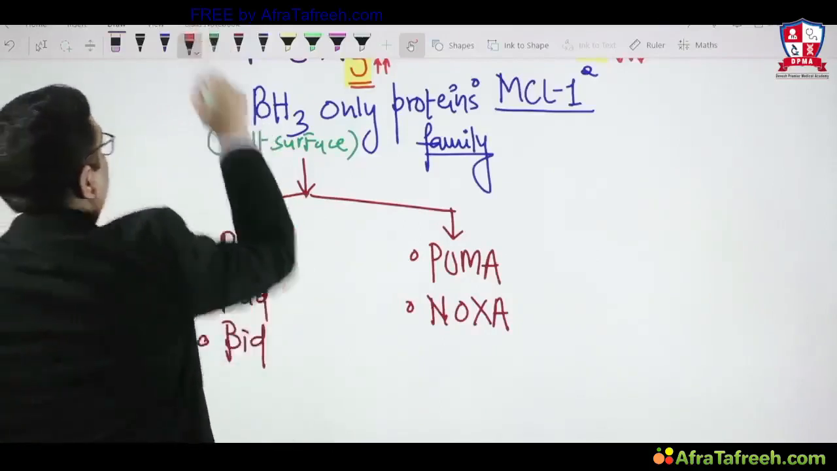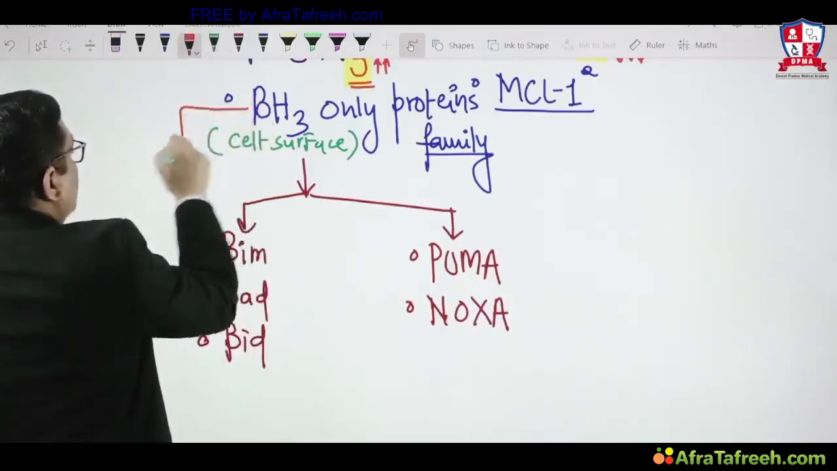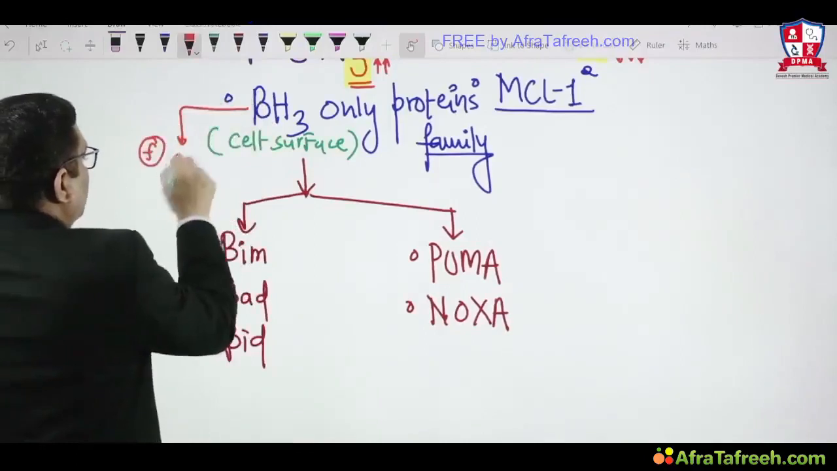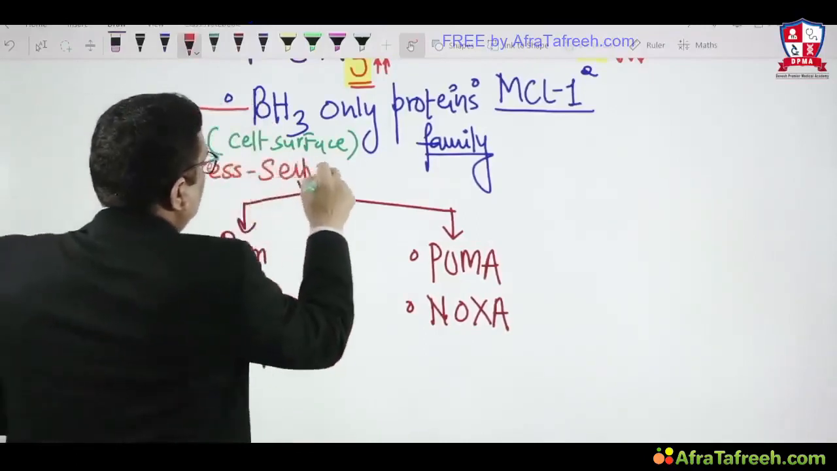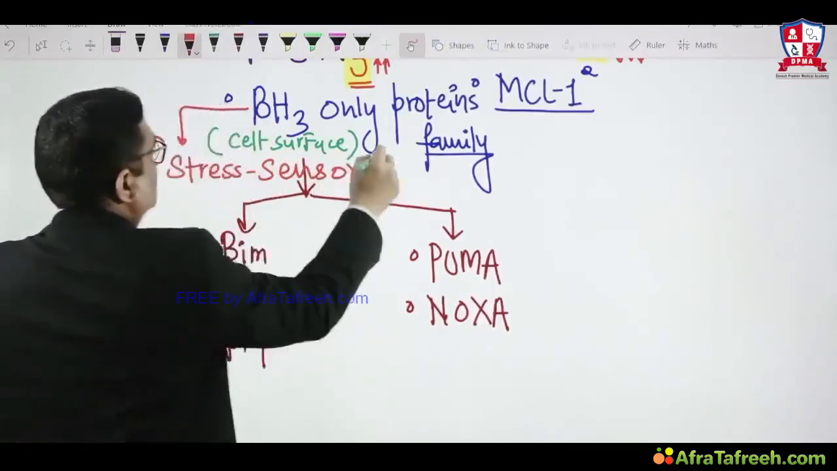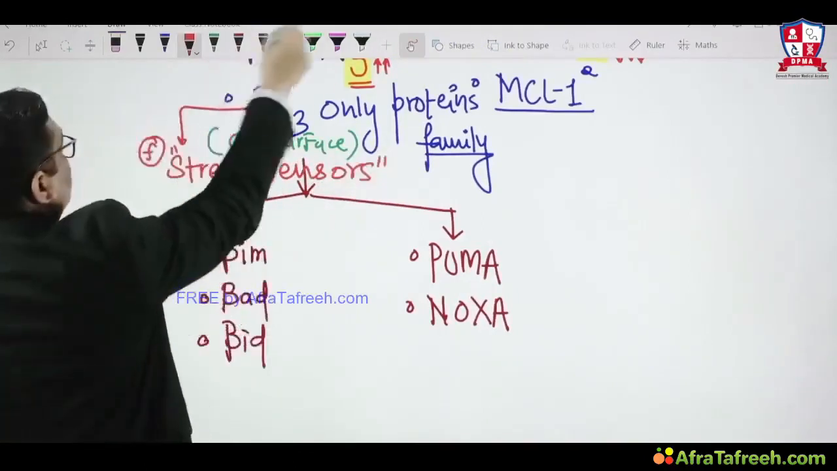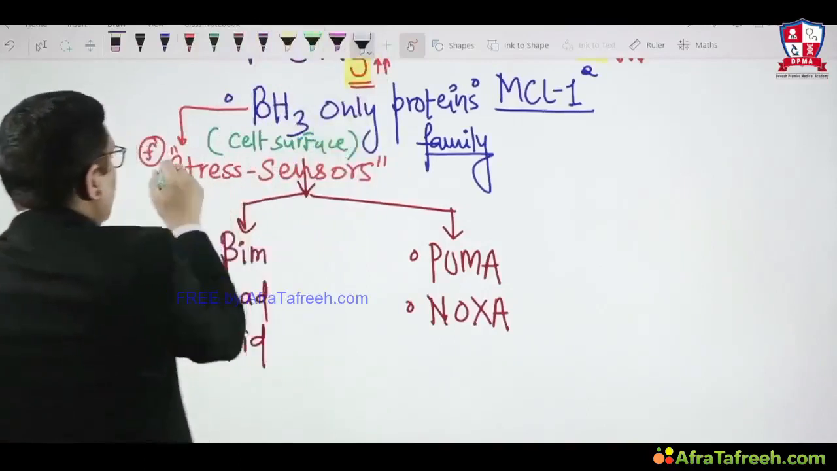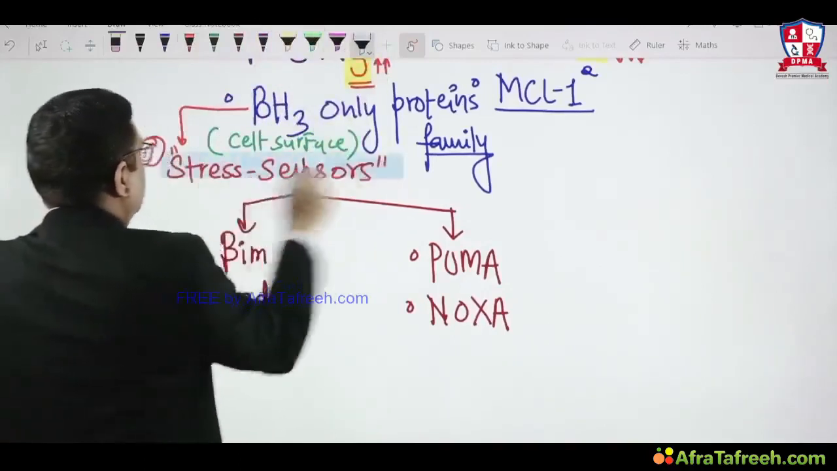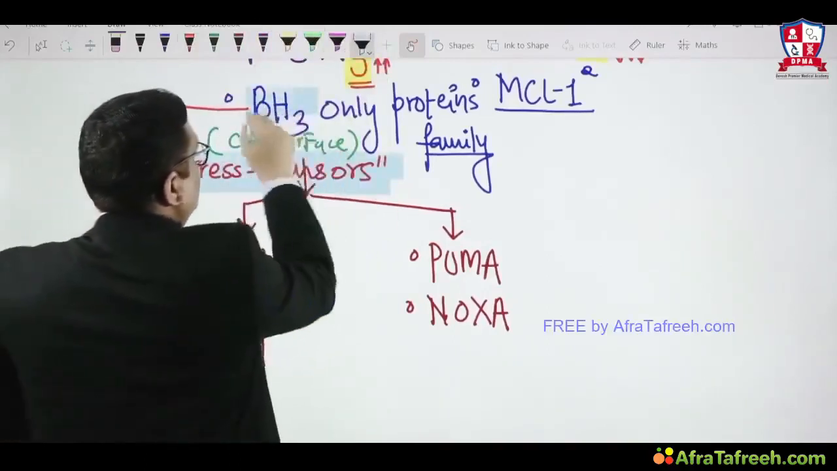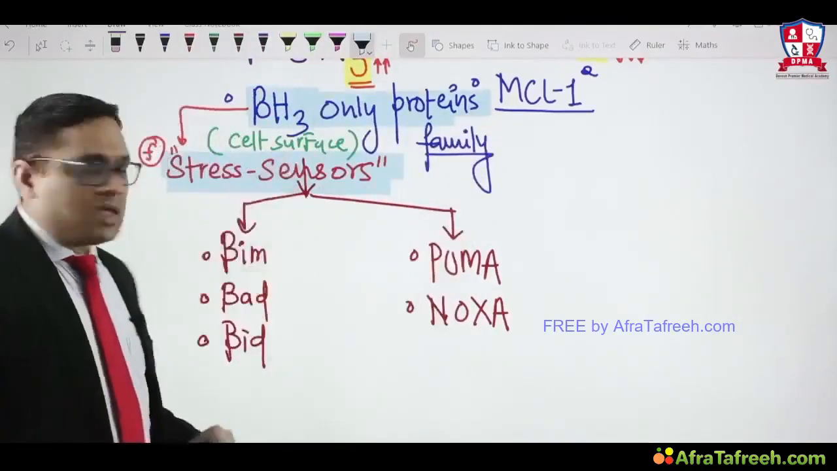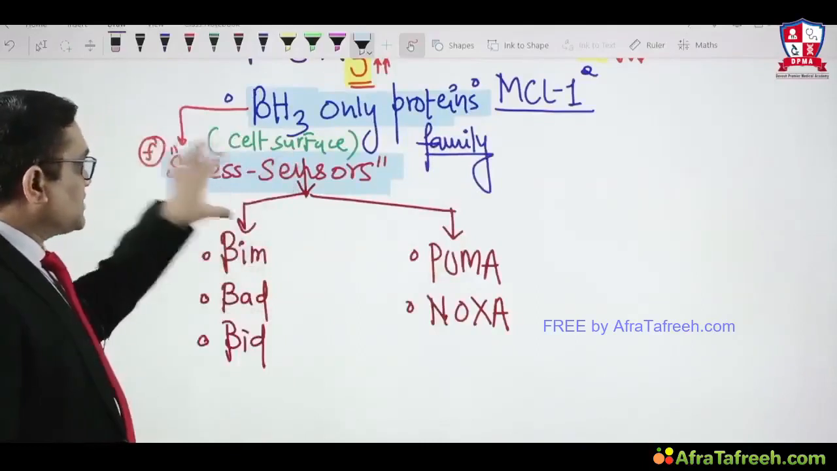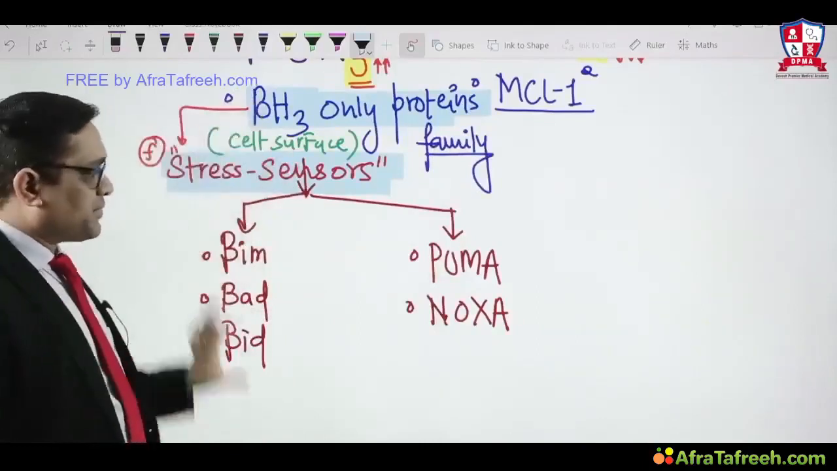That is why the examiner can ask one important future MCQ: who are the stress sensors of the cell? This could be a potential MCQ in the exam, right? So stress sensors are BH3 only proteins which are present on the cell surface. That is how we can remember it.